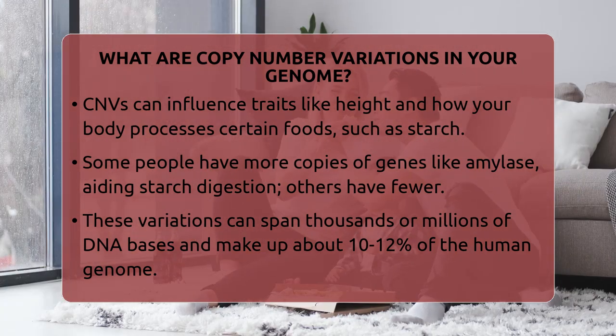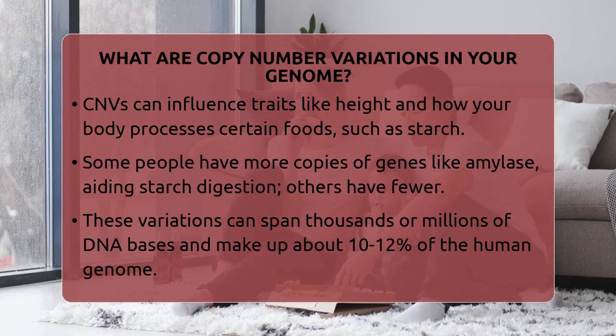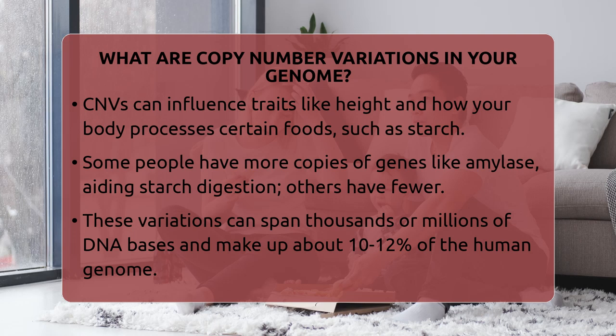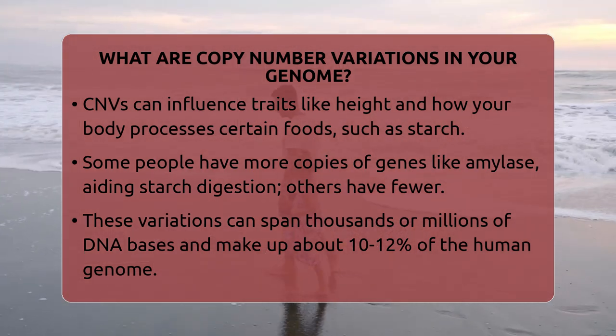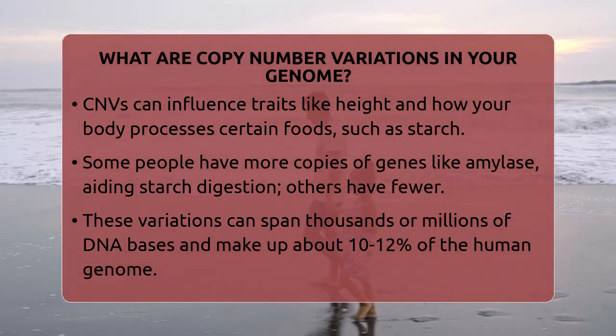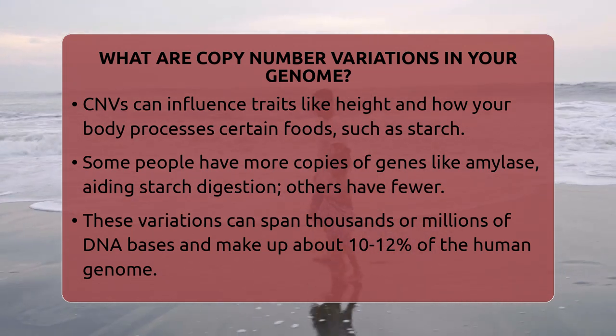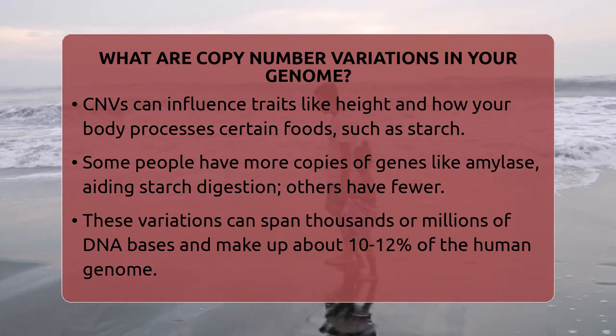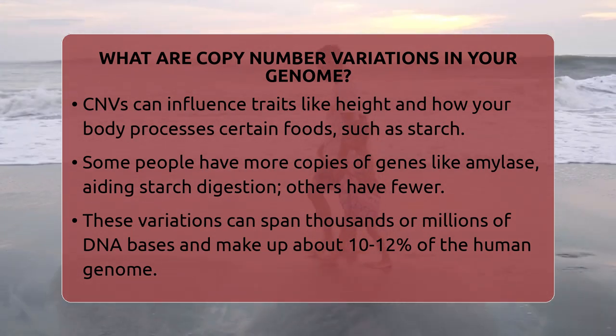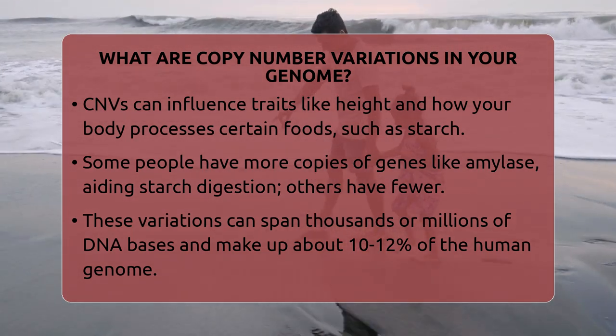Copy number variations can be quite large, spanning thousands or even millions of DNA bases. They can include entire genes or multiple genes at once. These variations make up about 10 to 12% of the human genome, which is a huge part of what makes each person unique. Interestingly, they contain about 3 times more DNA than the small changes called single nucleotide variations, which are just single-letter differences in the DNA code.